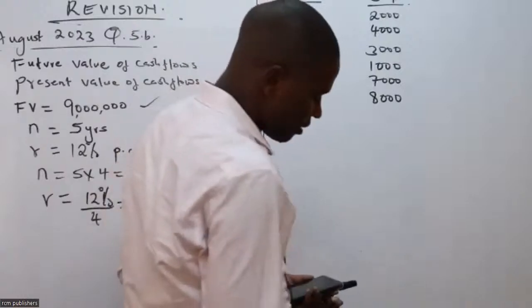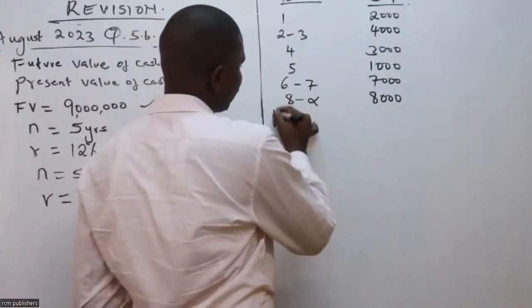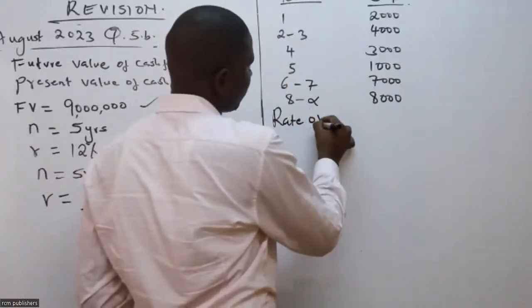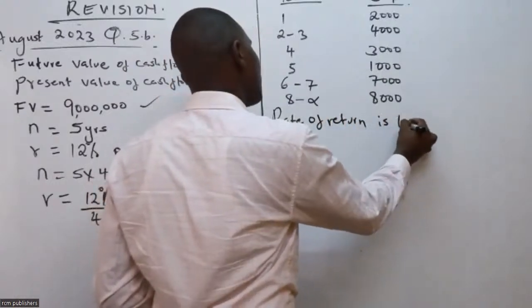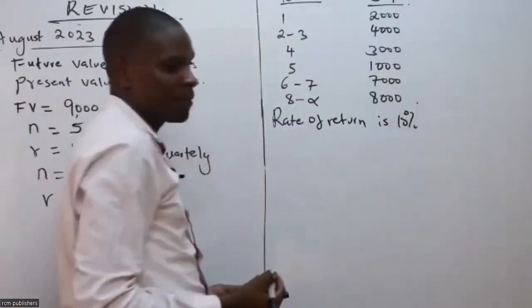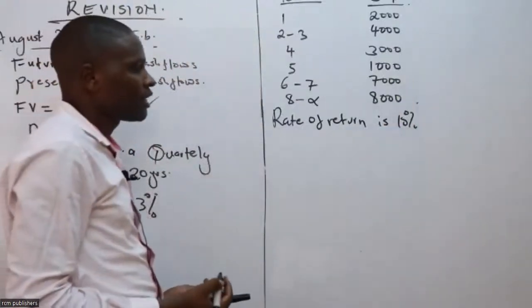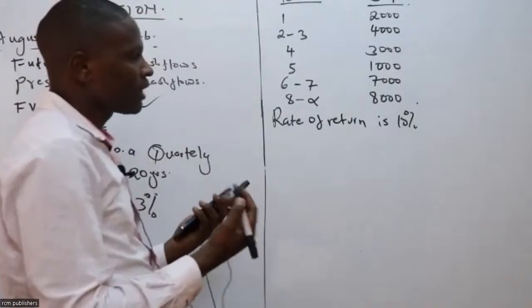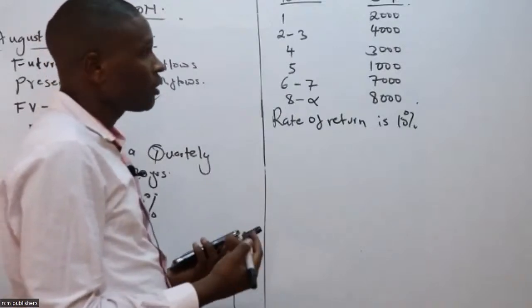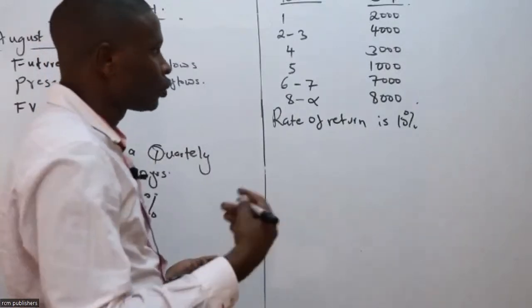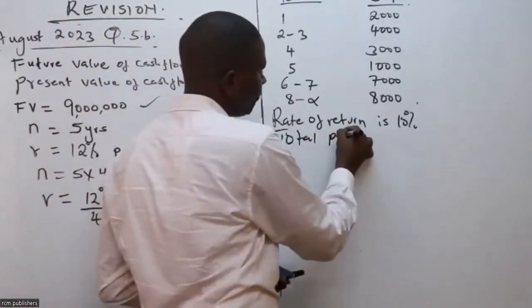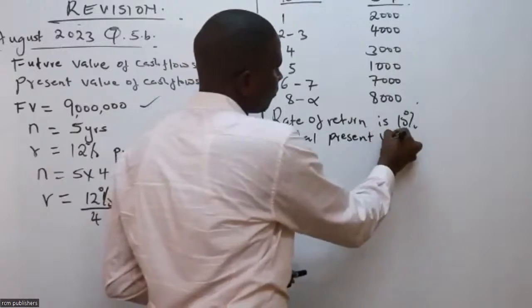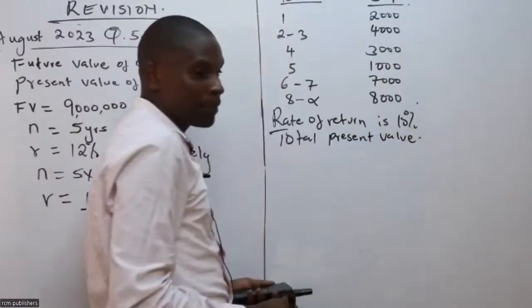Then maybe you are told the rate of return is 10%. Now, in such a case, the question can be to determine the total present value.